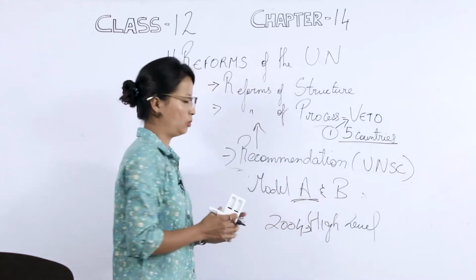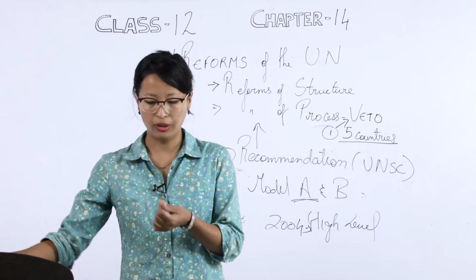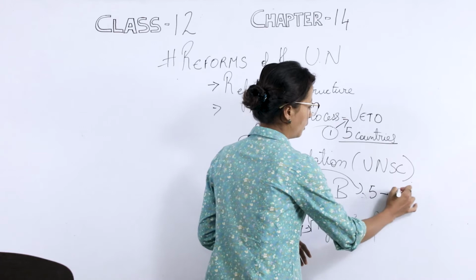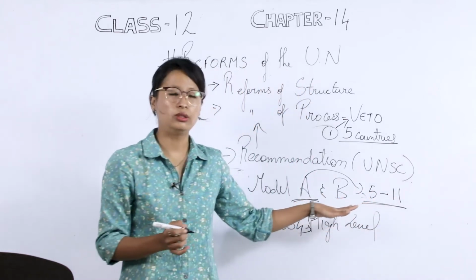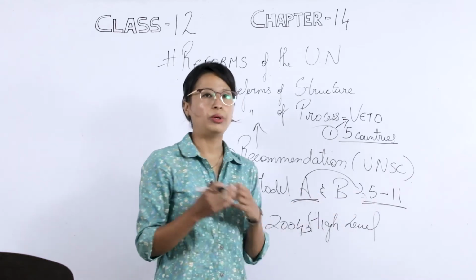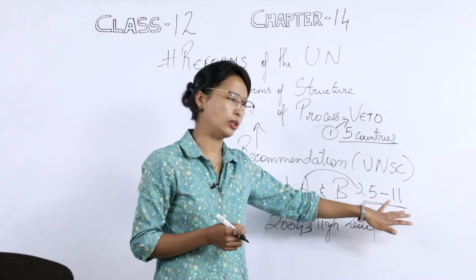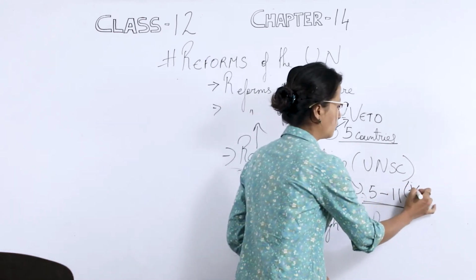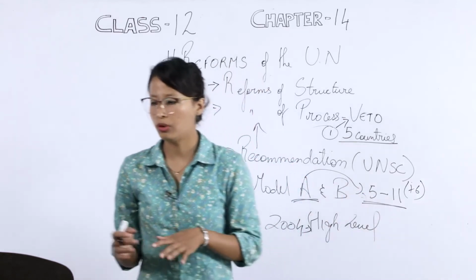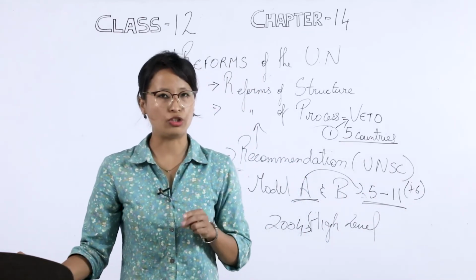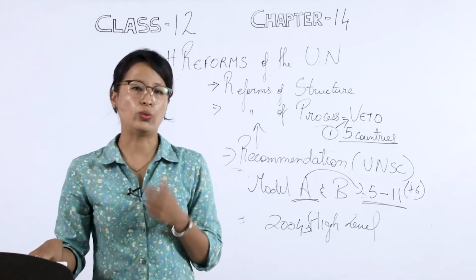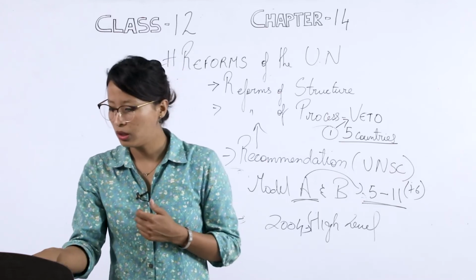Okay, now let's go to Model A. In Model A, they gave a proposal to increase the number of permanent members from 5 to 11. This Model A suggests that the permanent members should be increased from 5 to 11. So here we have an addition of 6 countries, yeah. These 6 countries should come from different continents: 2 from Asia, 2 from Africa, 1 from Latin America, and 1 from Europe.